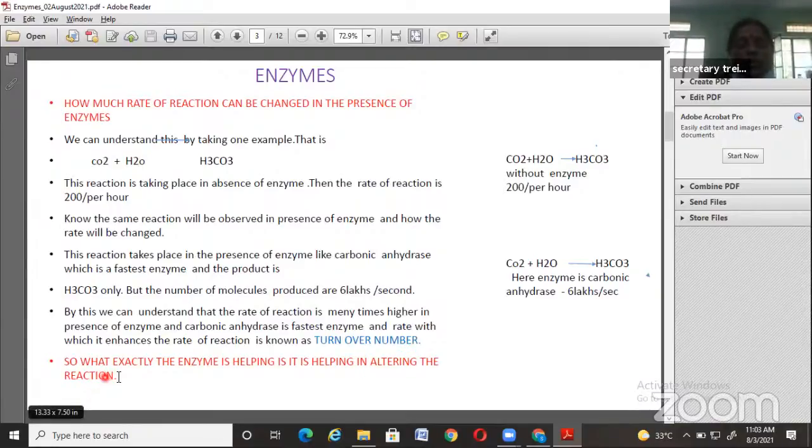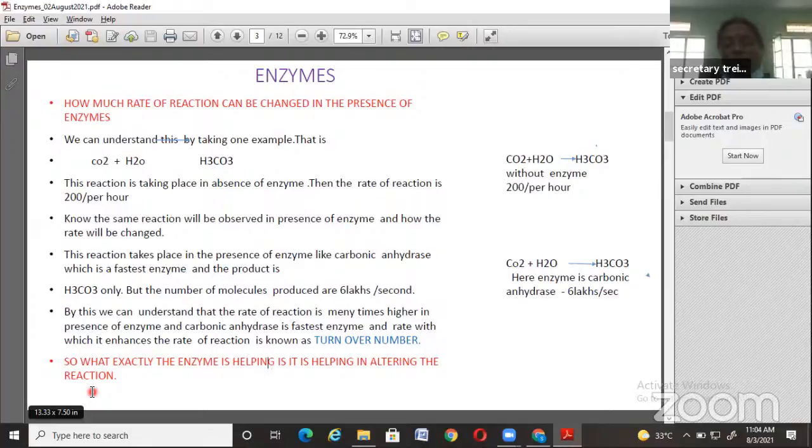What exactly is an enzyme? It is a helping factor. Enzyme can be defined like this: enzyme is a helping factor which helps in altering the reaction, or changing the rate of reaction.